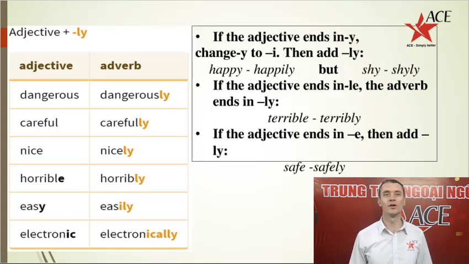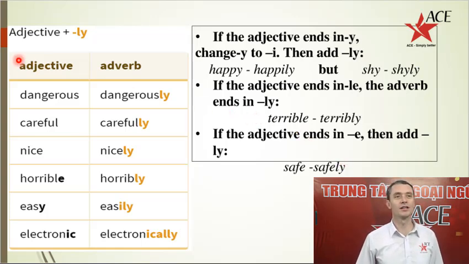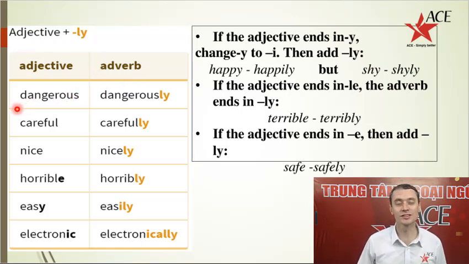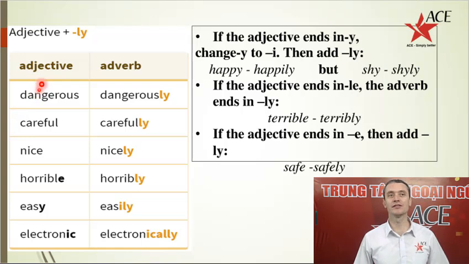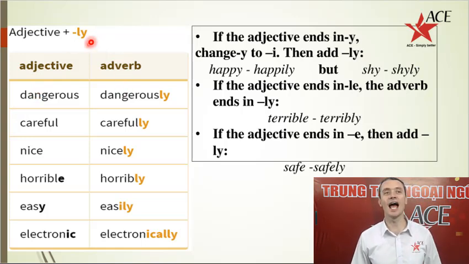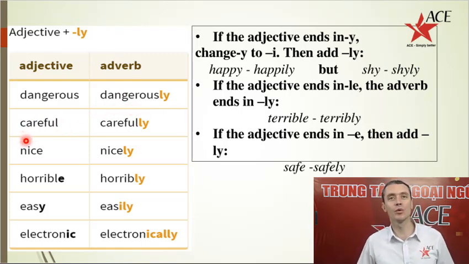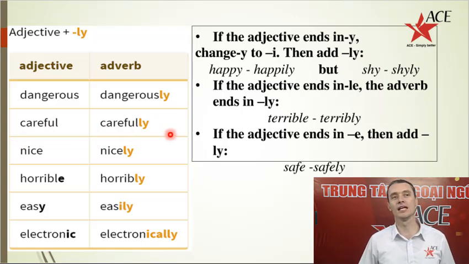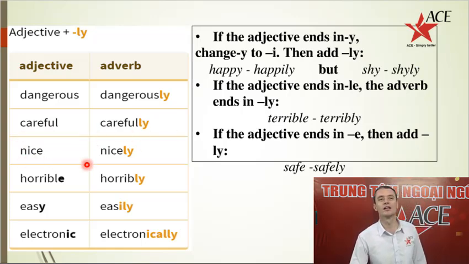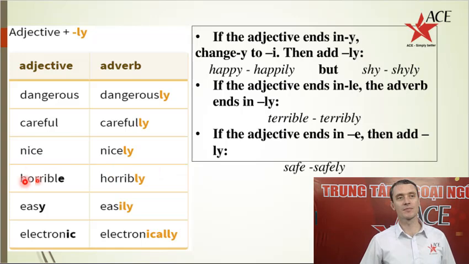As you know, adjectives change when they become an adverb. Dangerous. In an adjective, as an adverb, we add ly. Dangerous, dangerously. Careful, carefully. Nice, nicely.